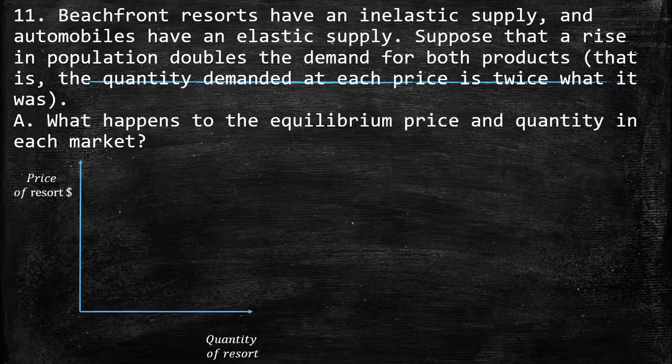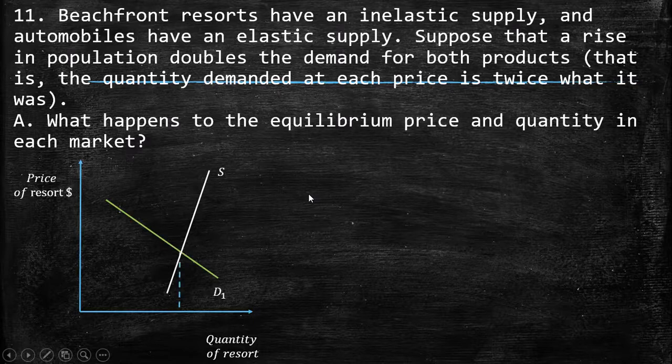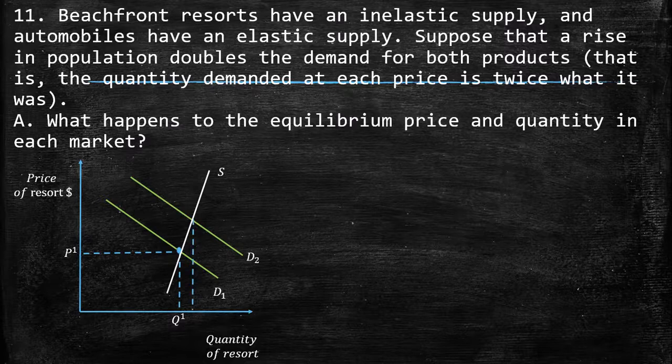So here we have the result. Here is the supply, which looks inelastic, almost vertical. So this is an inelastic curve. And here we have the demand. What happened? There was an increase in the demand. So what happened to the equilibrium price and quantity of each market?